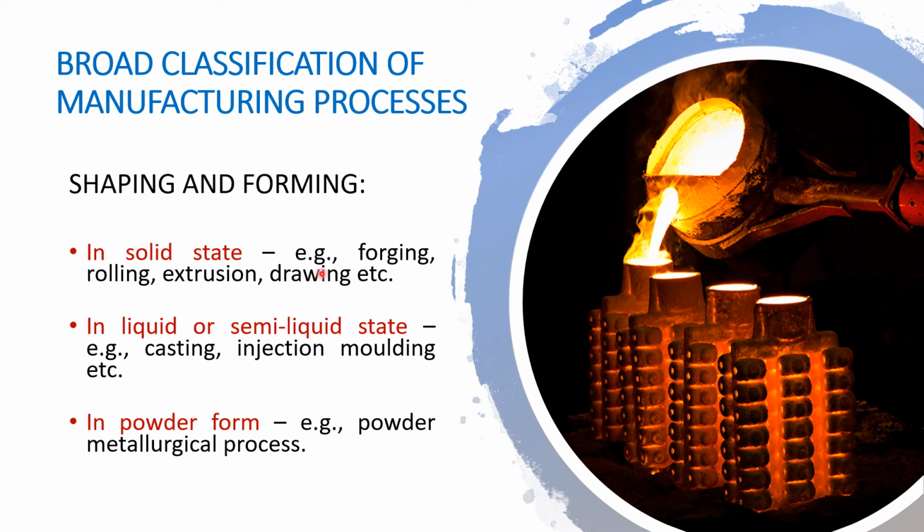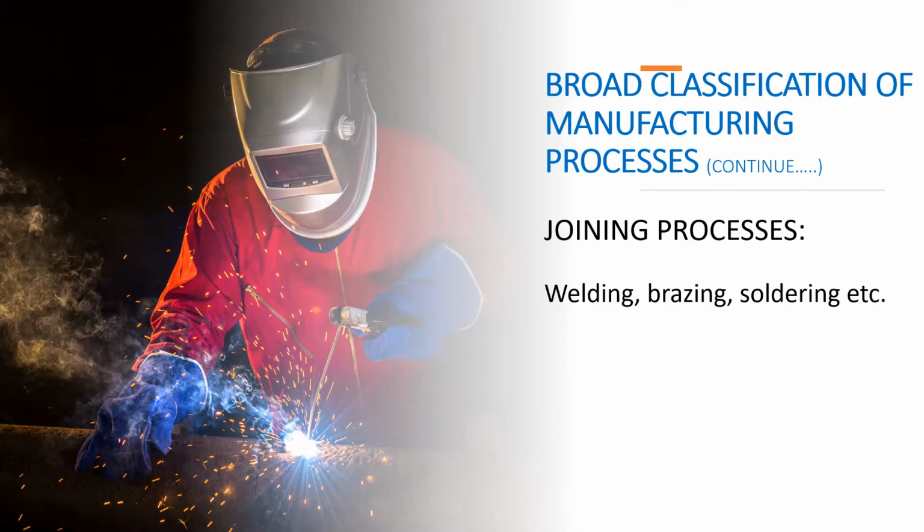Processes like forging, rolling, extrusion, drawing, and so on use solid state raw material, whereas casting and injection molding type of manufacturing processes need liquid or semi-liquid state of raw material. If material is in the form of powder, then powder metallurgical processes are used for manufacturing.